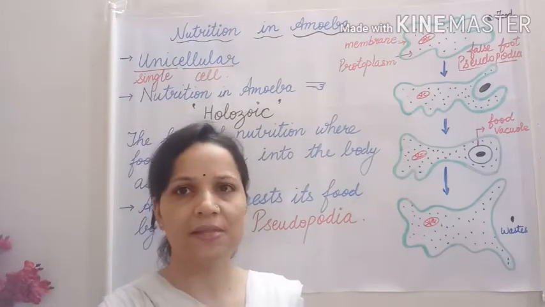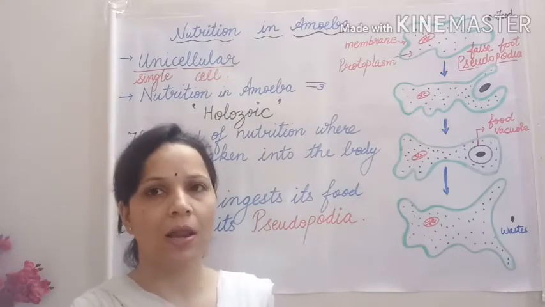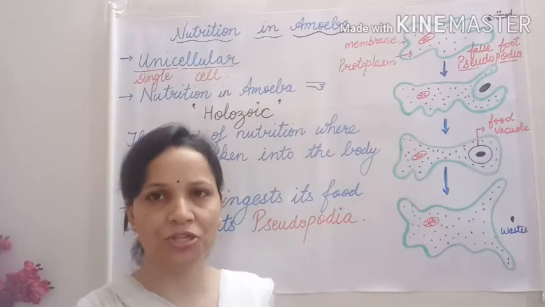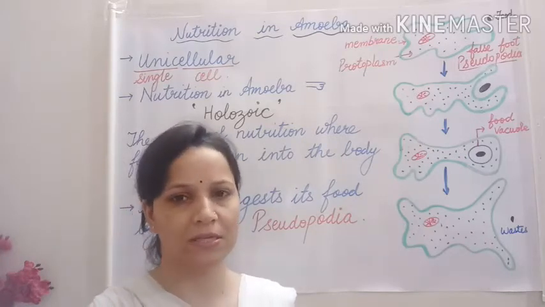So this single cell performs all activities in amoeba like digestion, absorption, ingestion, because amoeba is a unicellular organism.